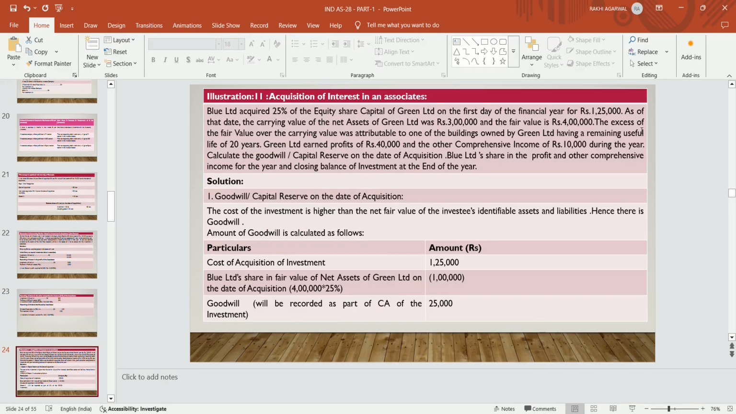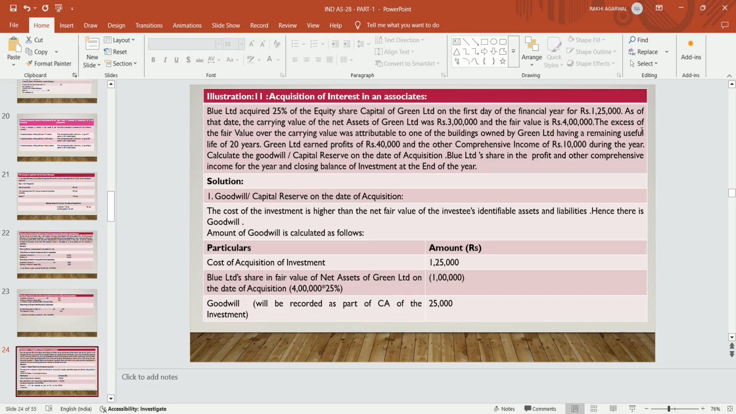Acquisition of interest in an associate, that is illustration 11. B Limited acquired 25% of the equity share capital of Green Limited on the first day of the financial year for rupees 1,25,000. As of the date, the carrying value of the net assets of Green Limited was rupees 3 lakh and the fair value was rupees 4 lakh. The excess of the fair value over the carrying value was attributable to one of the buildings owned by Green Limited having a remaining useful life of 20 years. Green Limited earned profit of rupees 40,000 and other comprehensive income of rupees 10,000 during the year. Calculate the goodwill or capital reserve on the date of acquisition.